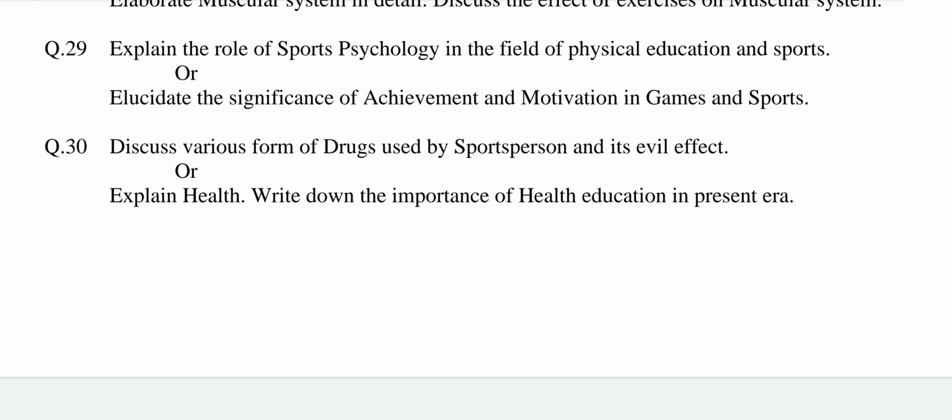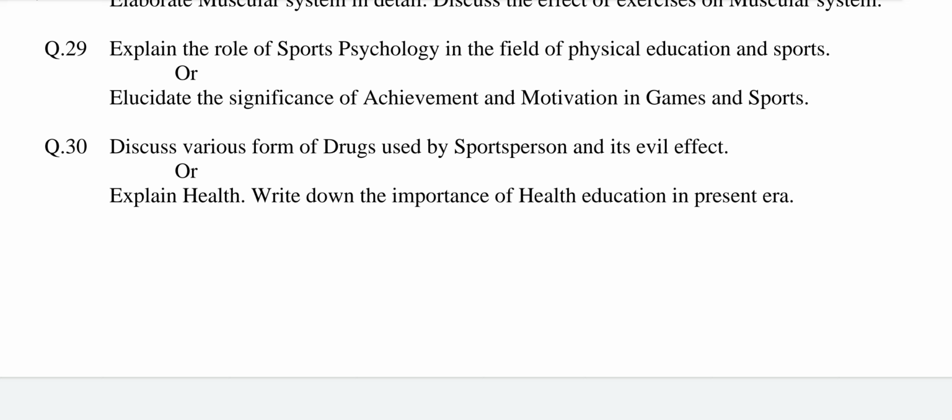Health is considered as that condition, mental and physical, in which the individual is functioning well, well adjusted, or a state of complete physical, social, and mental well being, and not merely the absence of disease. Then, importance of health education. The importances of health education are as listed below.